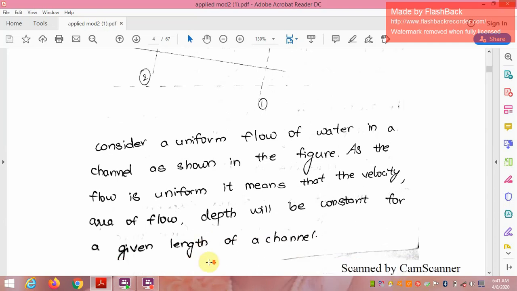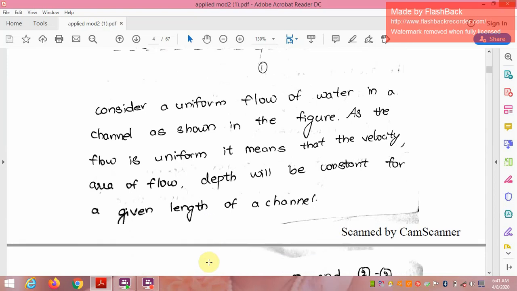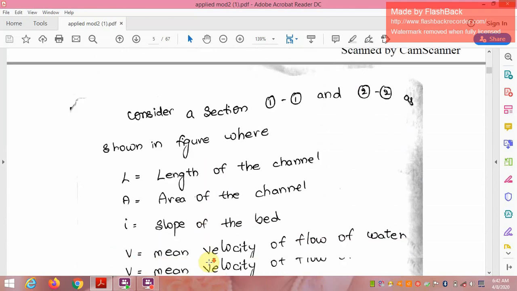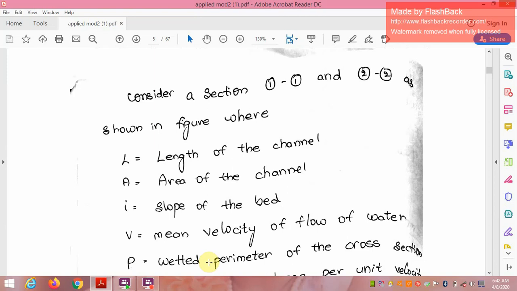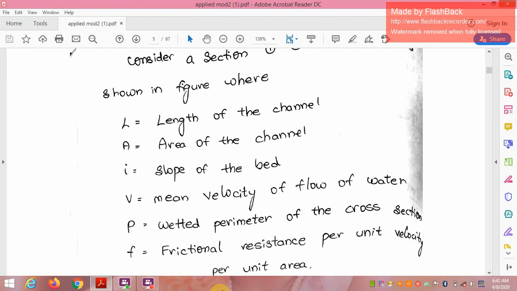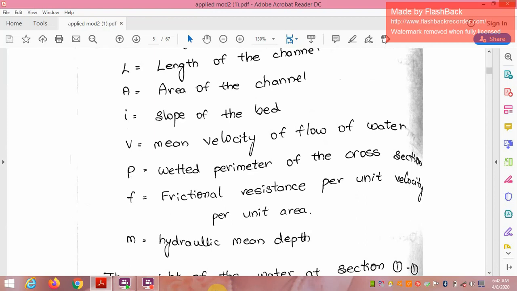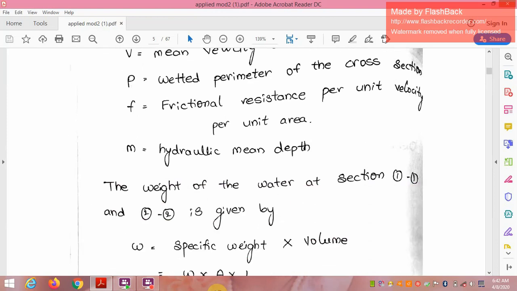Therefore, consider uniform flow of water in a channel as shown in the above figure. If the flow is uniform, it means that velocity, area of the flow, and depth will be constant for a given length of channel. Therefore, consider sections 1-1 and 2-2 as shown in the above figure, where L is the length of the channel, A is the area of the channel, i is the slope of the bed, V is the mean velocity of the flow of the water, P is the wetted perimeter of the cross section, and f is the friction resistance per unit area. Then m is the hydraulic mean depth.